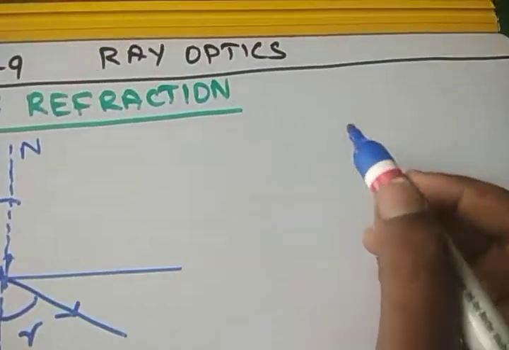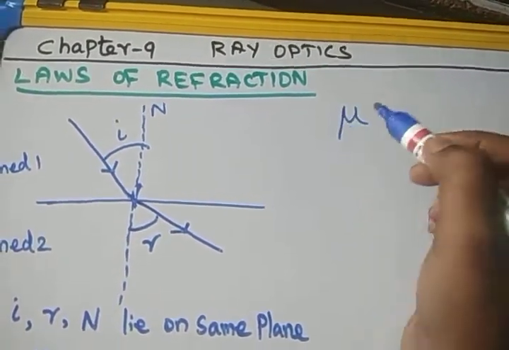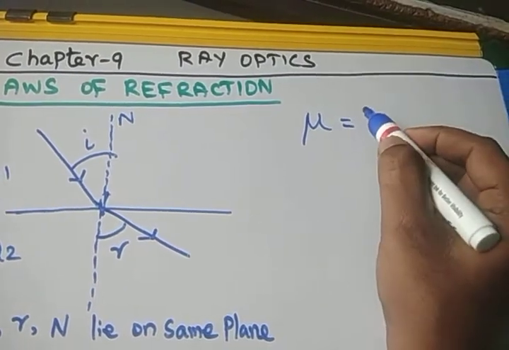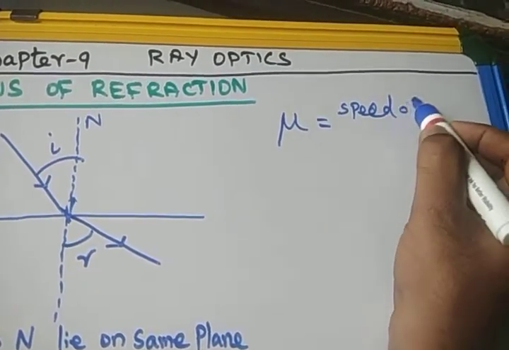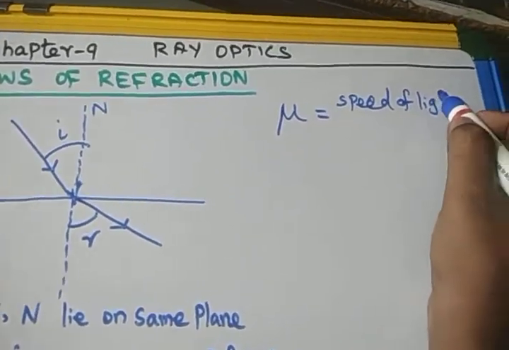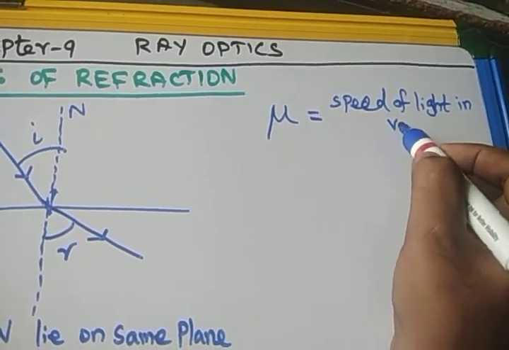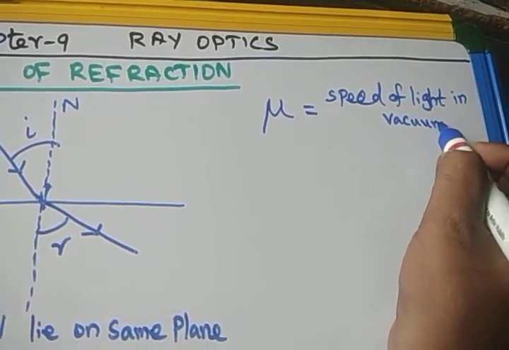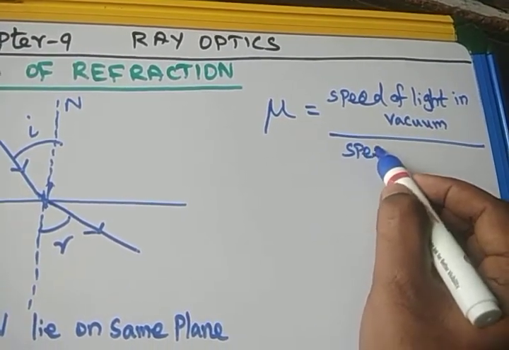So what is refractive index? Very simple. The refractive index of any medium is equal to the speed of light in vacuum divided by the speed of light in the medium.